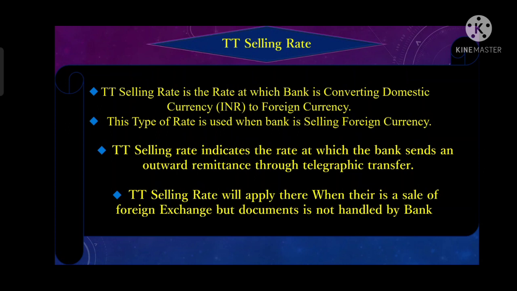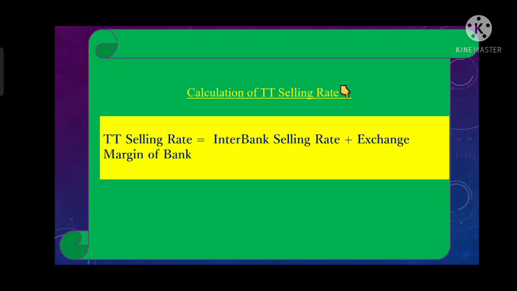So whenever the Indian currency is converted to dollars, the TT selling rate would apply. Basically this type of rate is applied where foreign currency is sold, right? What type of transactions attract the TT selling rate? TT selling rate basically applies to all types of outward remittance.